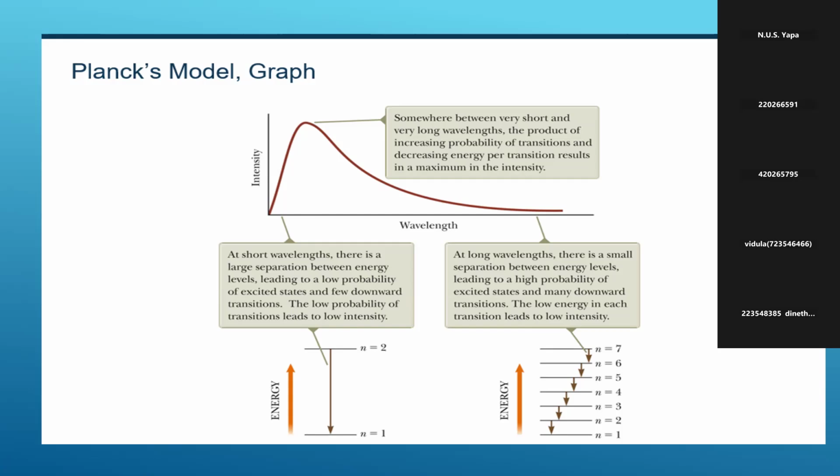The probability is a lower value in the short wavelength because of the large separation, as you can see with n equal to 1. But in the long wavelength the separation is very low. A small separation between the energy levels leads to a high probability that the excited state can make many downward transitions. You can see many downward transitions can happen. The low energy in each transition leads to low intensity.